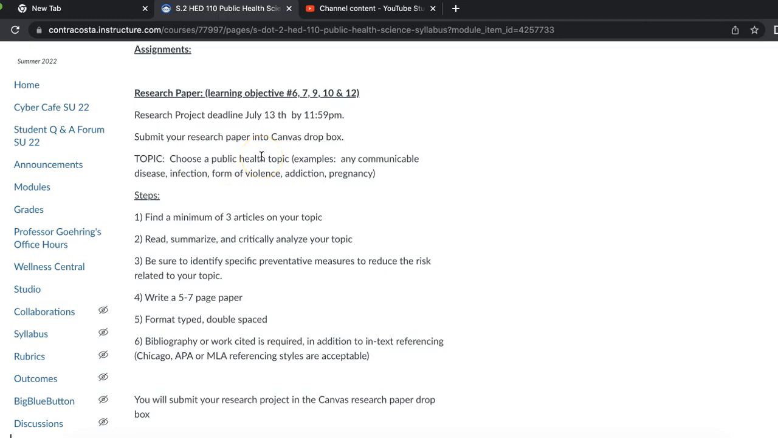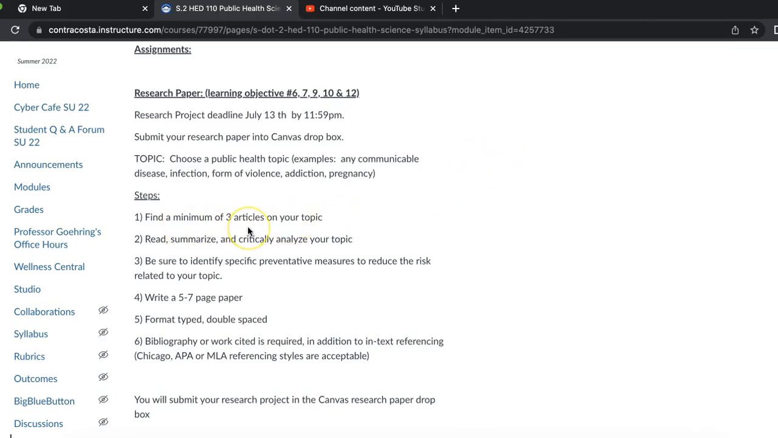You can do your research paper on any topic of public health you're interested in. It doesn't have to be any of these examples, but anything that we talk about in the text or maybe something that you see on TV in terms of public health that affects a lot of people, you can always email me and ask if it's an appropriate topic.